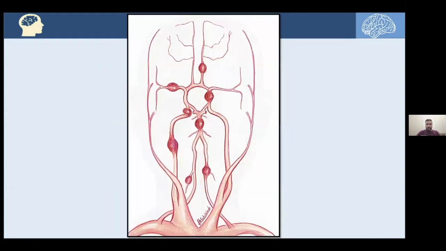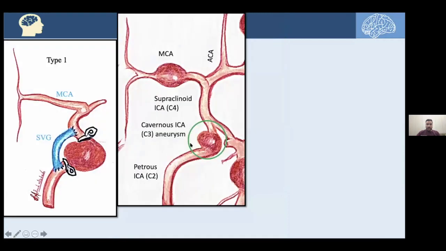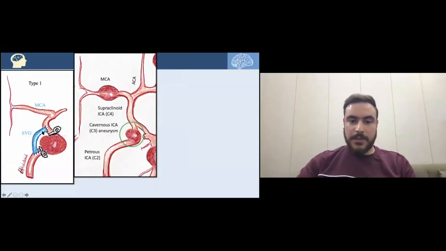Now let's start with this aneurysm. This is a cavernous C3 aneurysm in the ICA. And for orientation, you can see here's the petrous C2 and here's the distal C4, the supraclinoid, and here's the MCA and the ACA. Let's focus on that cavernous ICA aneurysm. How can we treat it after clipping it off and cutting the blood supply distally? So we can do a shunt. That's a type 1 bypass, the interposition vein graft. We are using a saphenous vein graft, so the blood should flow to the distal ICA, the MCA and the ACA on that side.